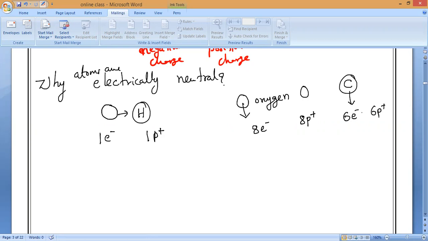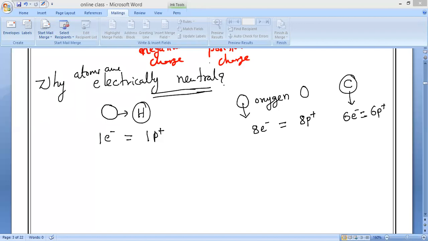Like that, if you take any kind of atom, it always contains an equal number of electrons and an equal number of protons. So that is why atoms are electrically neutral.